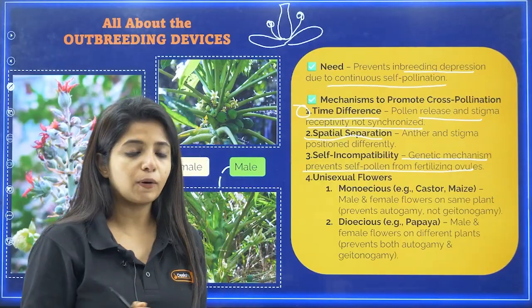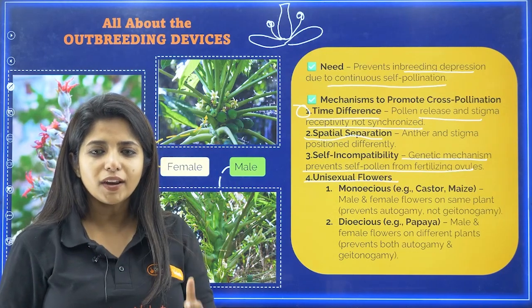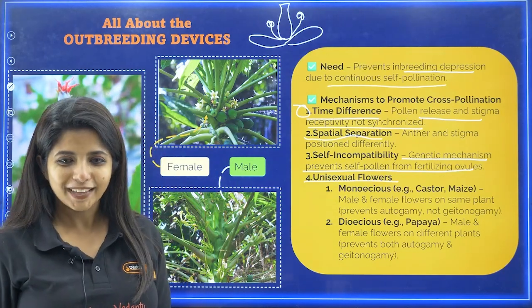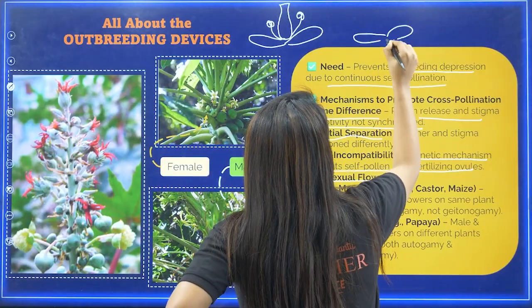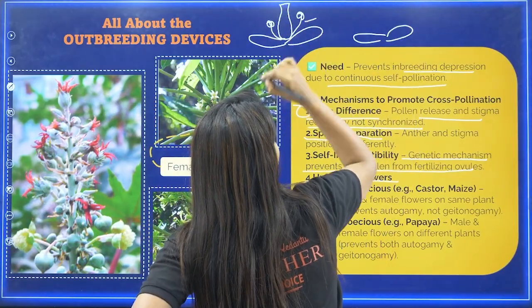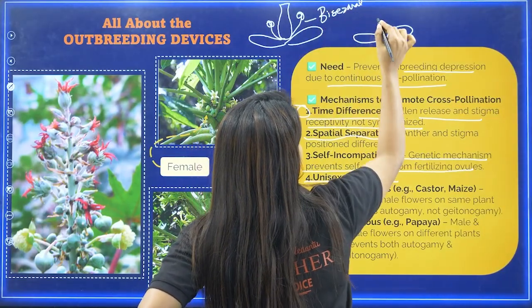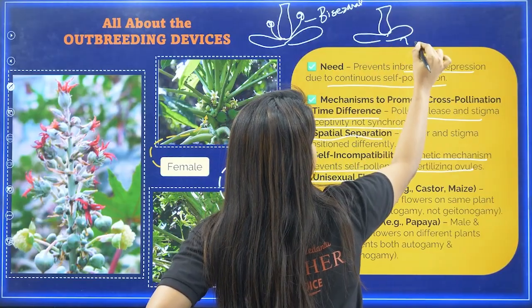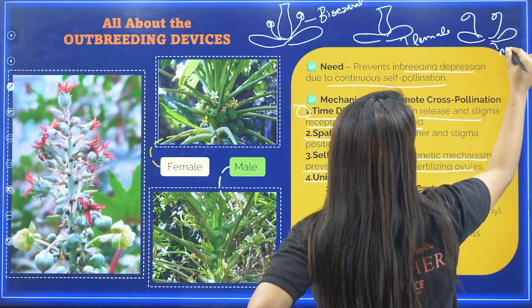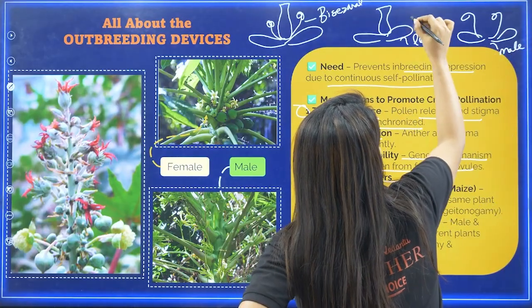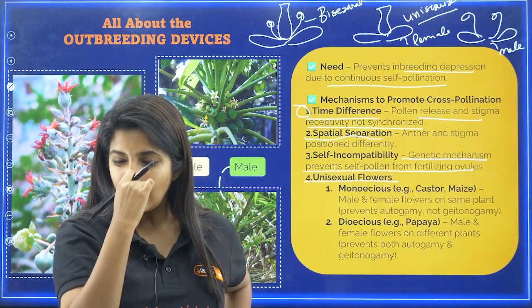Now, the last thing is production of unisexual flowers. That is something that you might have heard in your 11th grade, but some of you might have forgotten. So I'll tell you what you mean by unisexual flowers. Suppose this is a flower. If it has both the male and the female parts, you will call this a bisexual flower. On the other hand, you have just the female part. This is the female flower. And if you just have the male part, this will be the male flower. So these flowers that you see are unisexual.